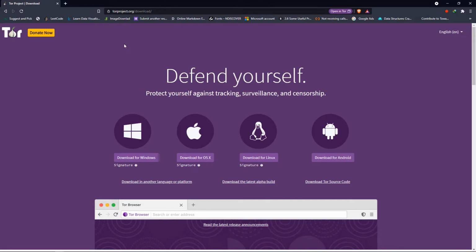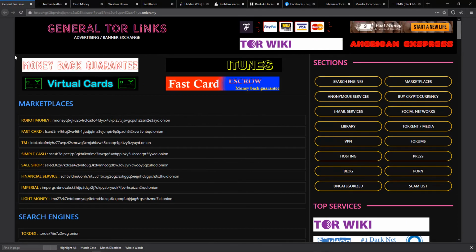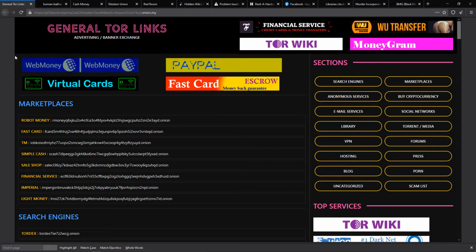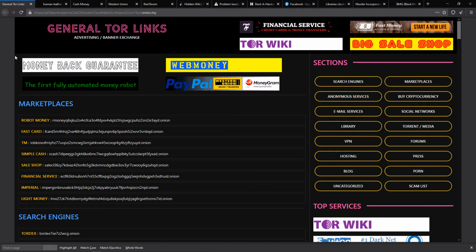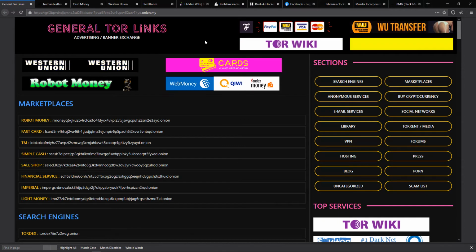I have already opened up my Tor. So this is my Tor browser. On the Tor, the very first thing that you need to search is Hidden Wiki. So what is Hidden Wiki? Hidden Wiki is the place in the Tor where you get access to all the different links out there.